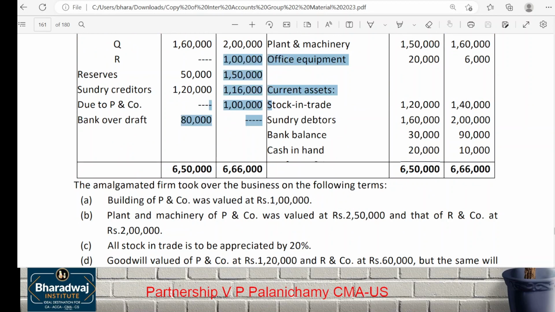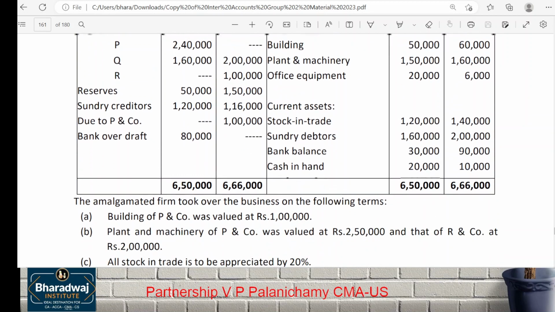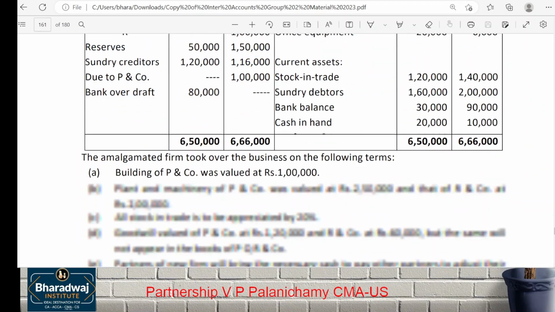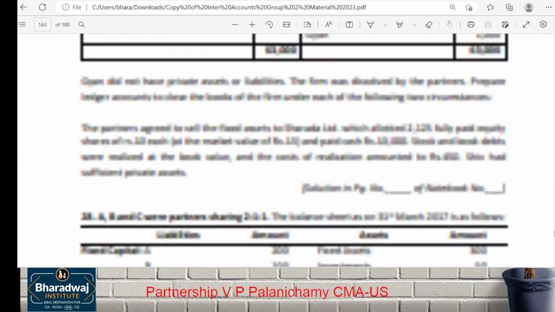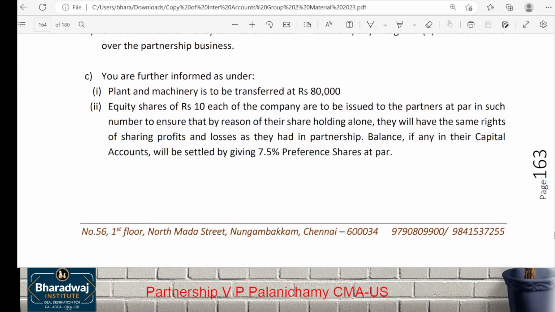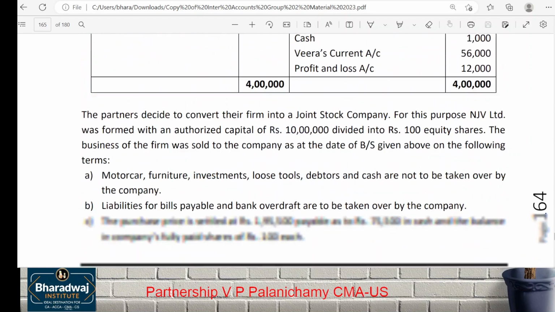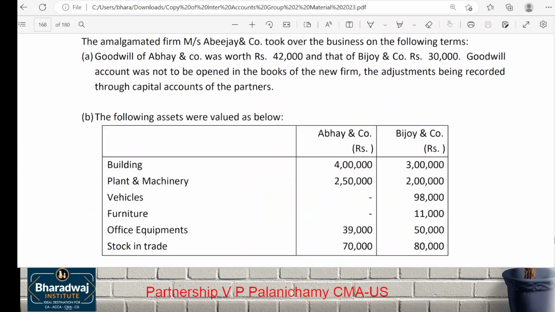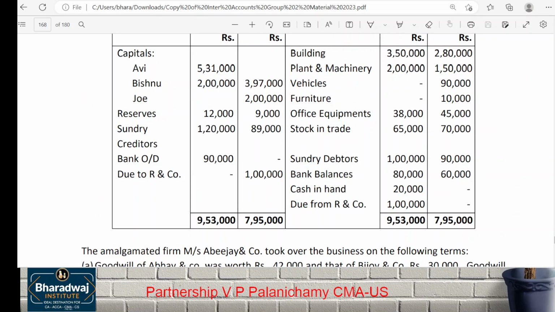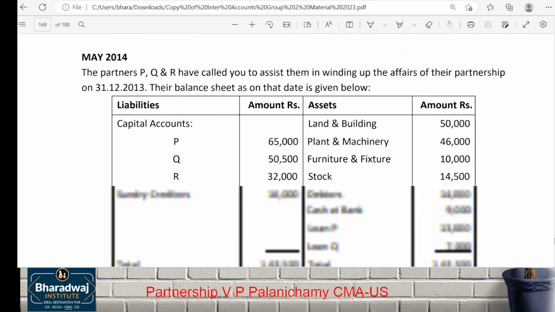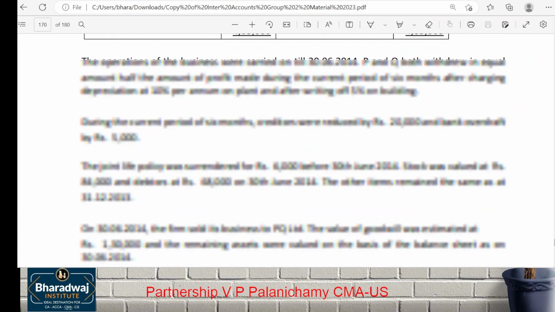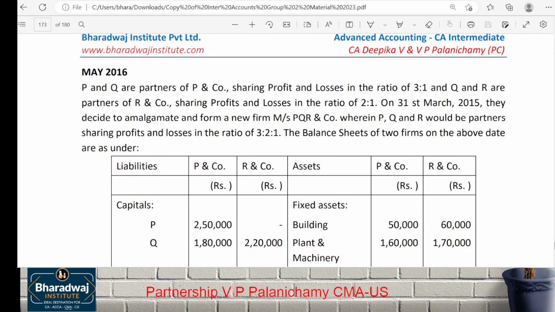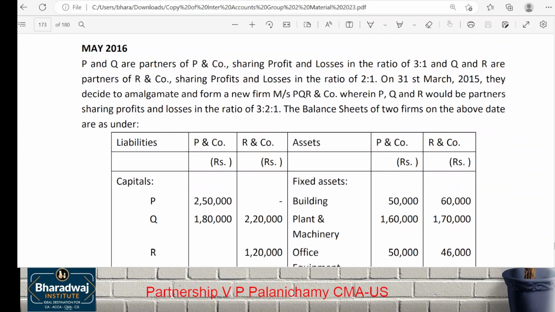The same amount due to P and Co, due to the other company, all are the same. So try it at home. Let us not waste time. The questions are the same, like half the amount.